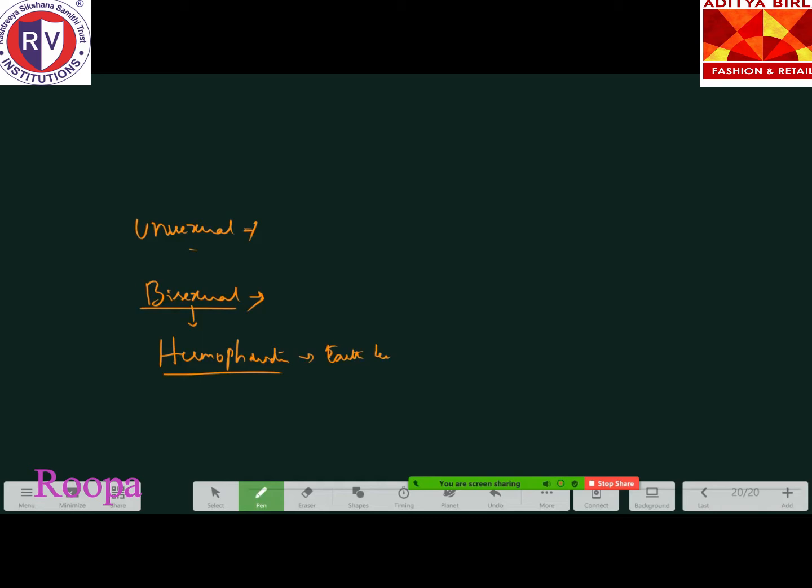Good. So coming to the next, what are meiocytes? Cells which undergo meiosis, which give rise to haploid gametes. The gamete mother cell undergoes meiosis to produce haploid gametes. They are called meiocytes.